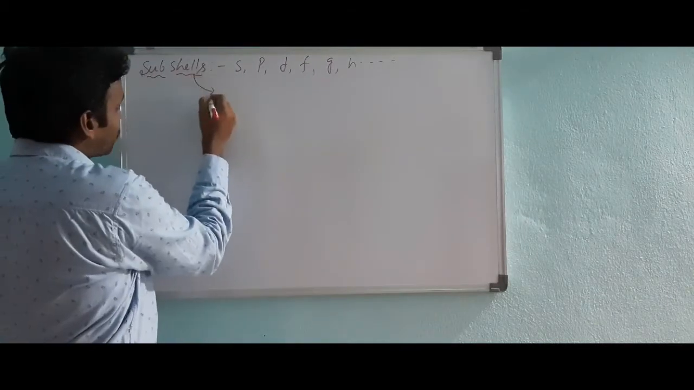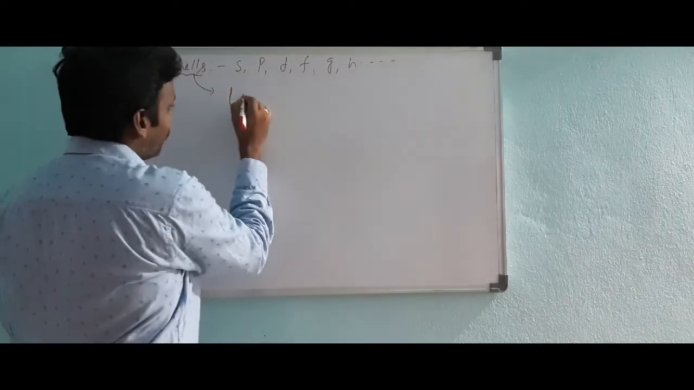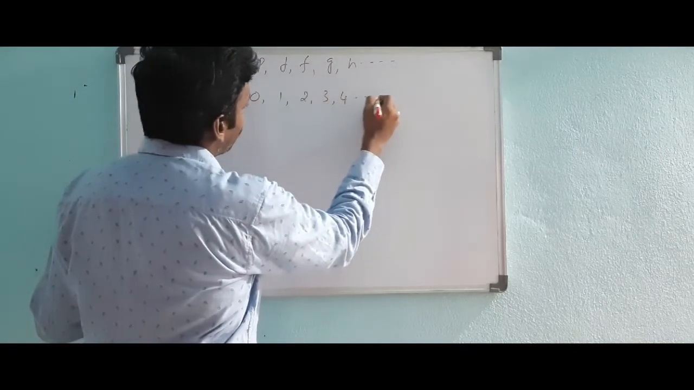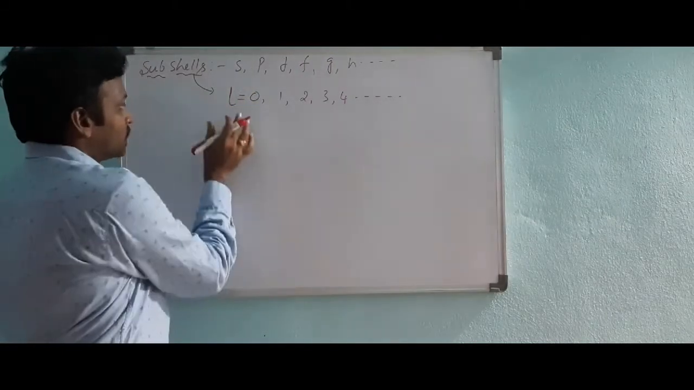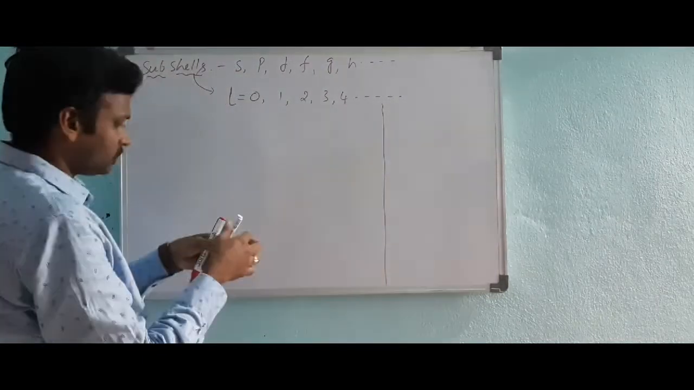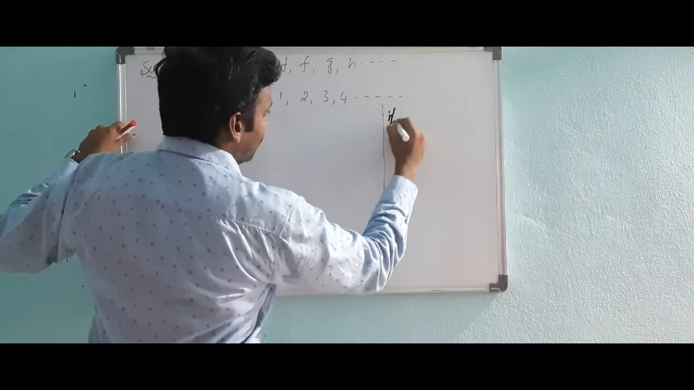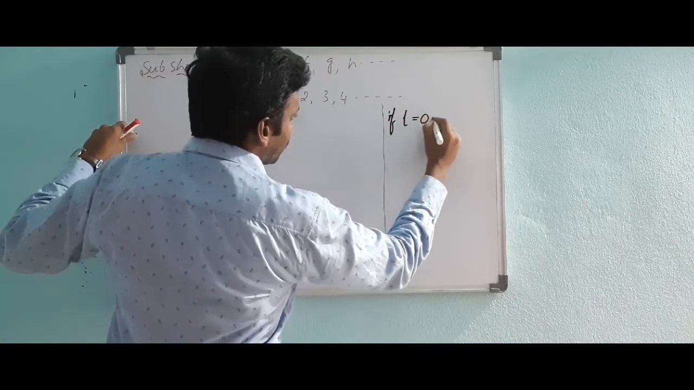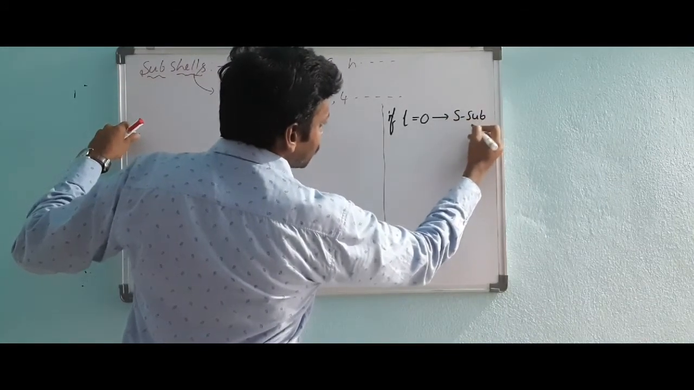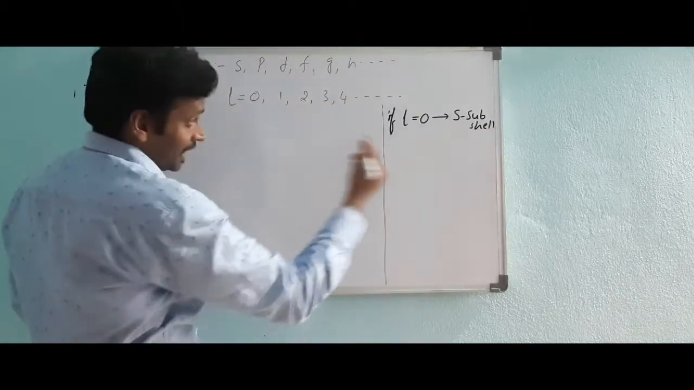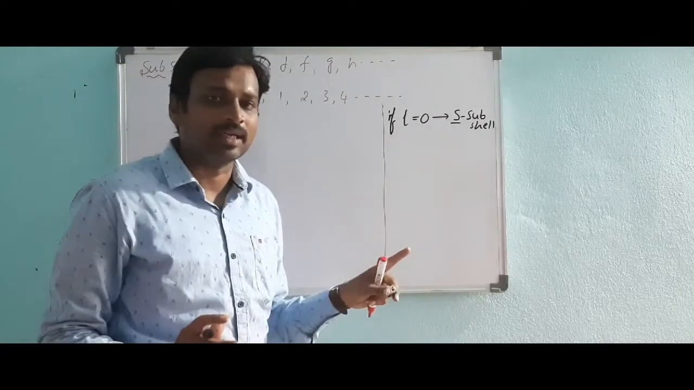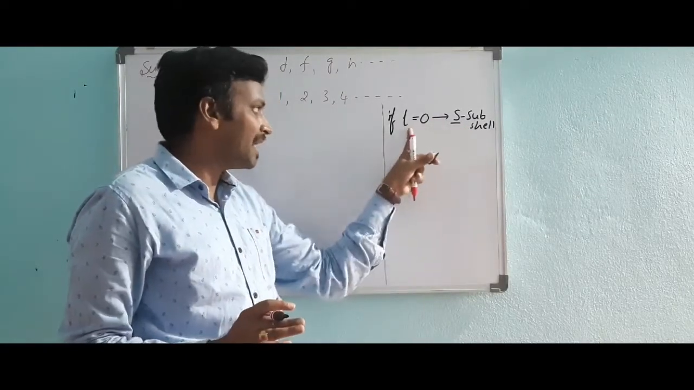Subshells are represented with l. l takes the values 0, 1, 2, 3, 4 and so on. If l is equal to 0, then the subshell is called the S subshell. So the S subshell has l value 0. Any S subshell given, S has l value 0.